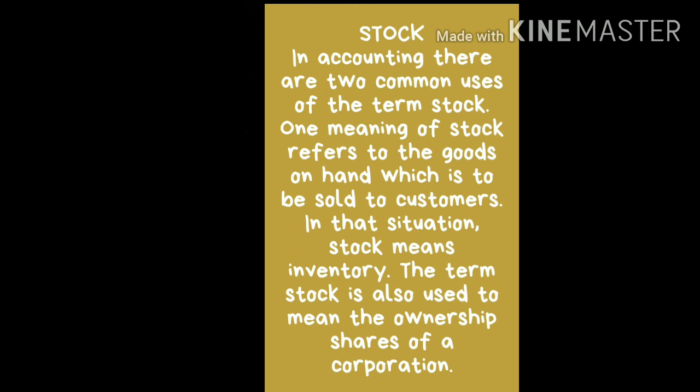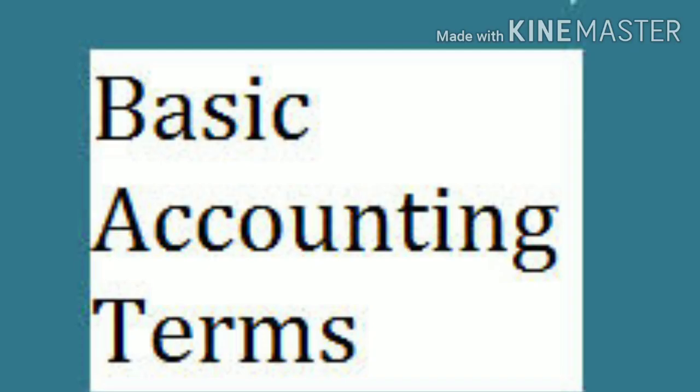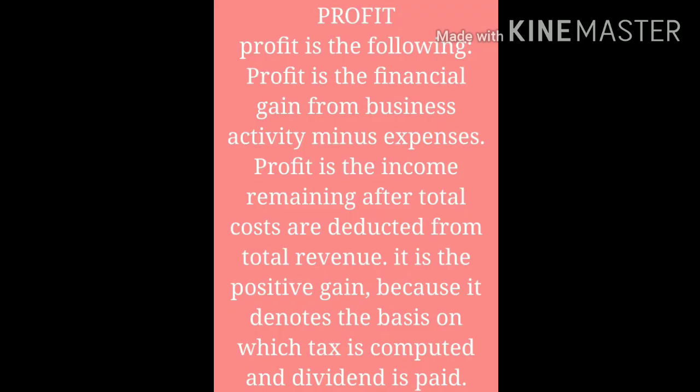Then the next term is coming, and you have to learn all the terms before doing the accounts, because you must know the basic meaning of accounting terms. So we are doing the next, profit. Profit is the financial gain from business activity minus expenses. Profit is the income remaining after total costs are deducted from total revenue. It is the positive gain, because it denotes the basis on which tax is computed and dividend is paid.